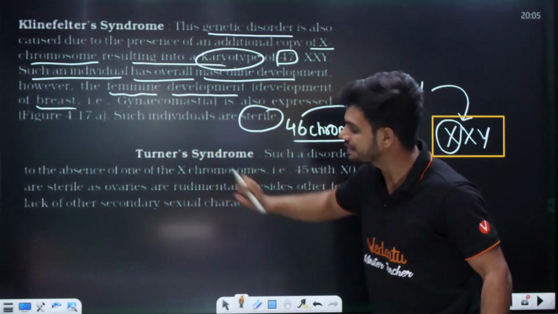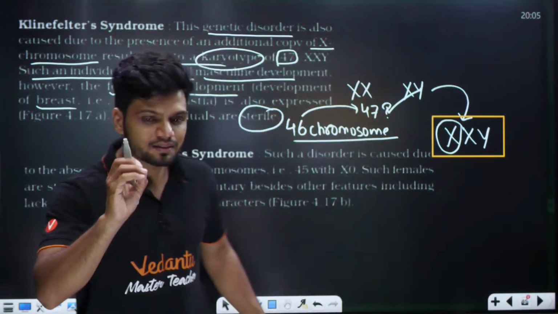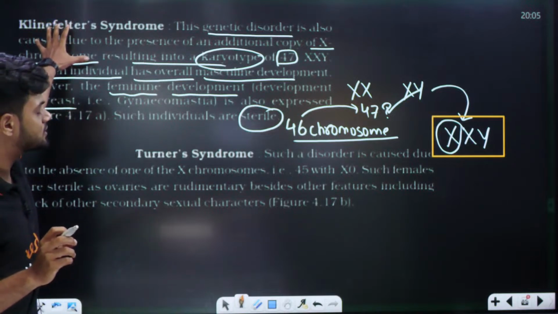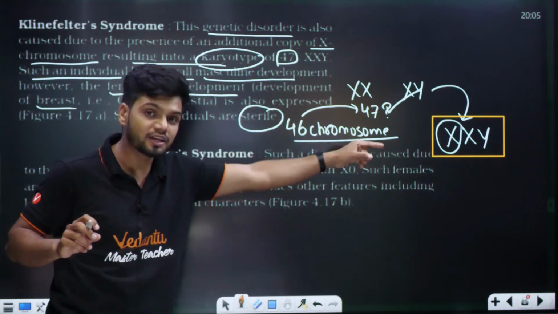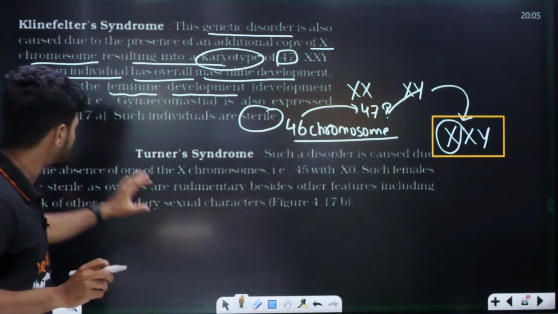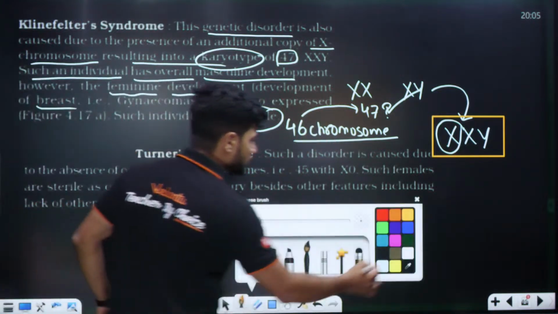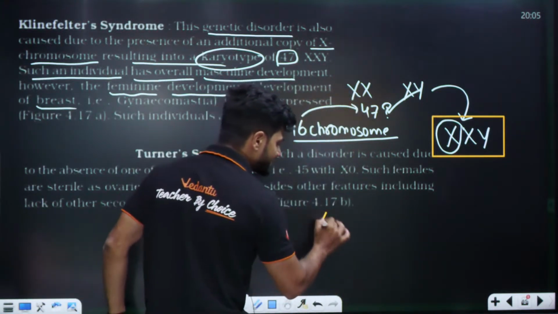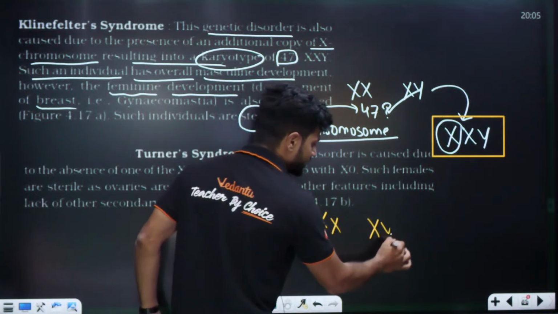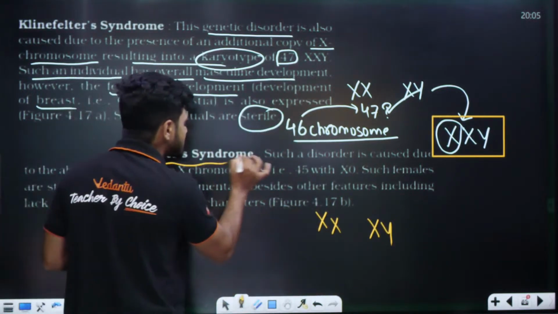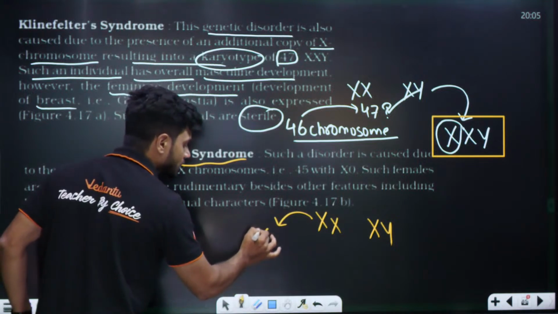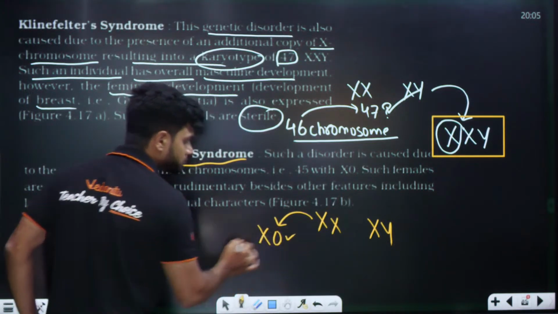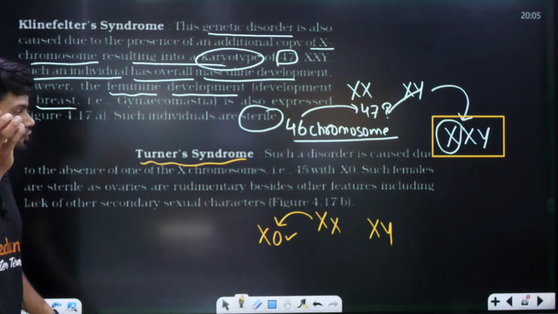Next one is called as Turner syndrome. ನೋಡಿ, in the case of Klinefelter syndrome, additional X chromosome. But in the case of Turner syndrome, all of you know the female is XX, male is XY. But in the case of Turner syndrome, the XX will become XO. One chromosome is missing.